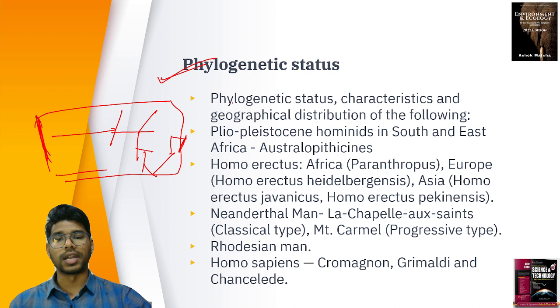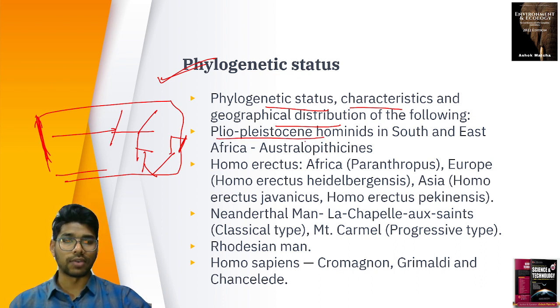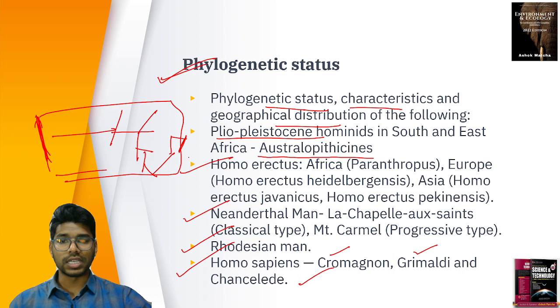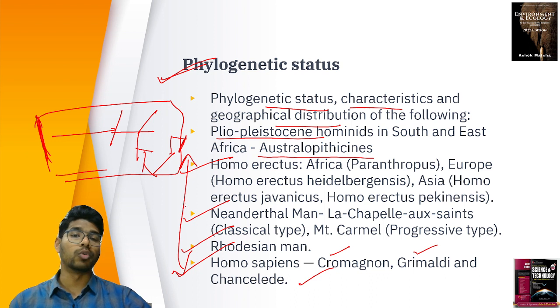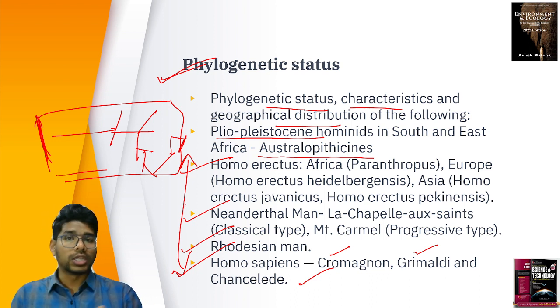In this we study the phylogenetic status, characteristics and geographical distribution of the following: Pleistocene hominids in South and East Africa, Australopithecines. We discuss Homo erectus, Neanderthal man, Rhodesian man, Homo sapiens and the other subspecies as well. We discuss how different species of humans since ancestral times have evolved and how they are linked together. Which came first? Who are the intermediaries? Who are the present human populations? This is what is studied in phylogenetic status.